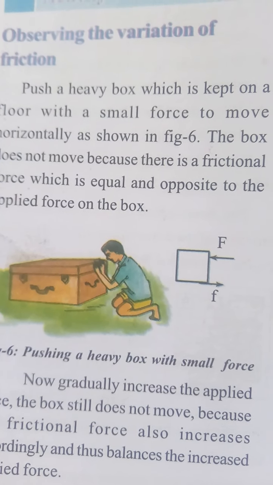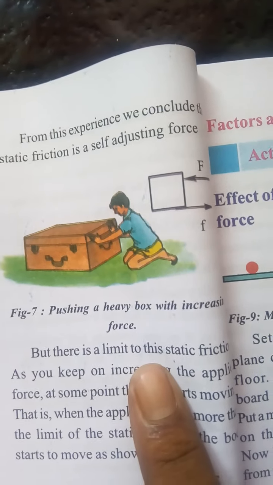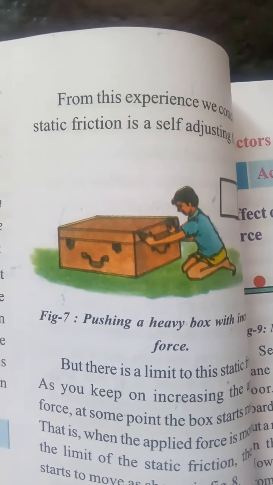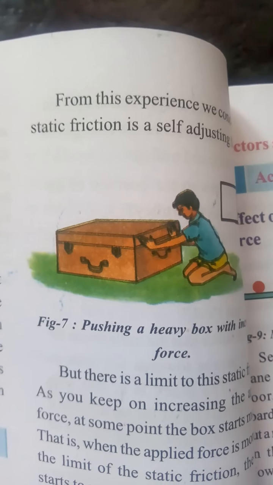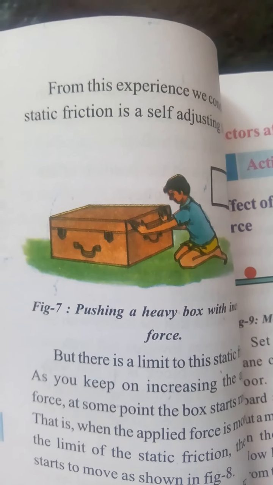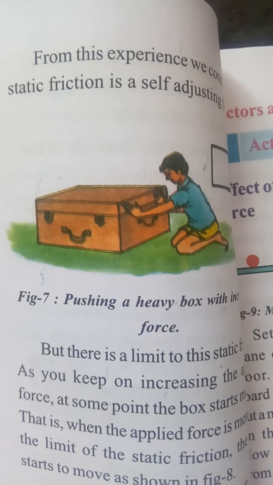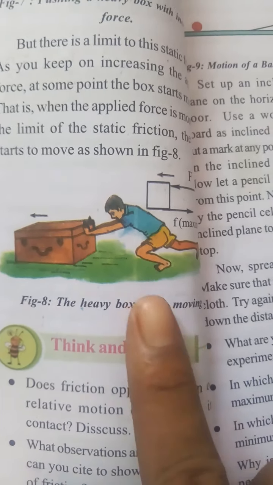Now gradually increase the applied force. Even as we increase the applied force, the box still does not move, because the friction force is also increasing to balance the applied force.